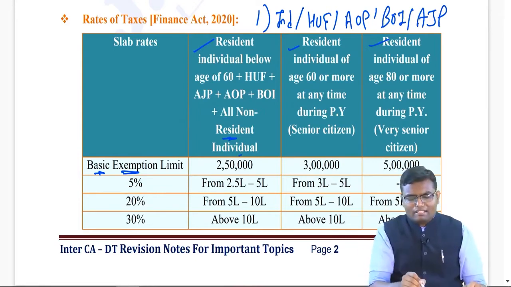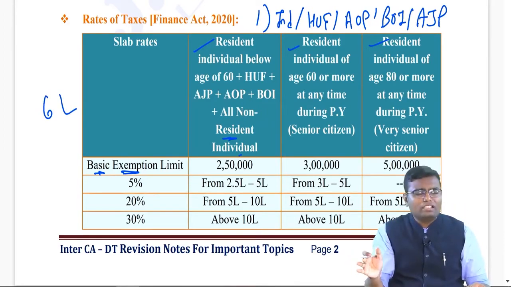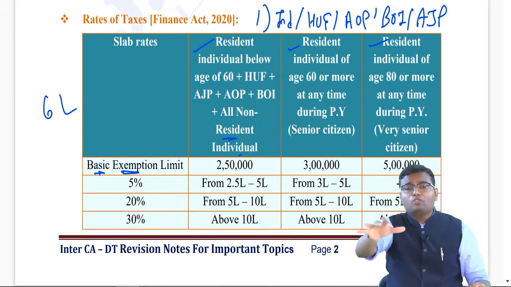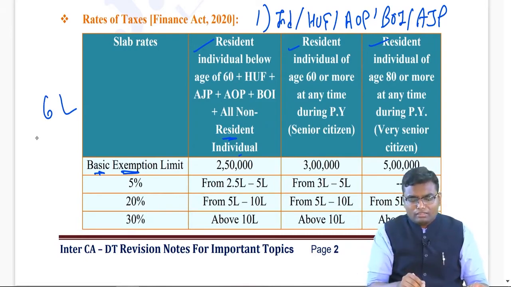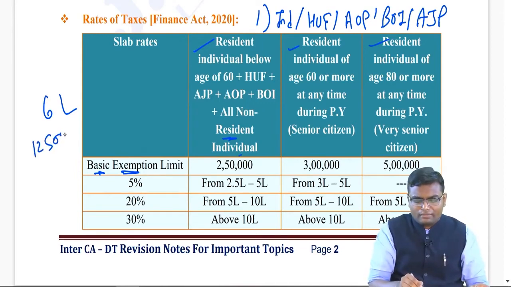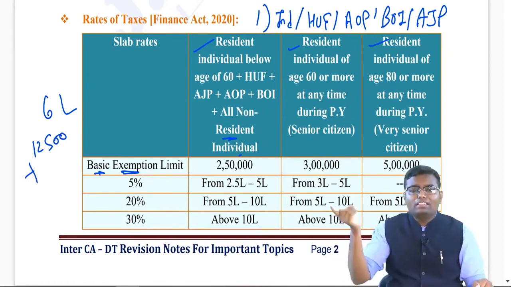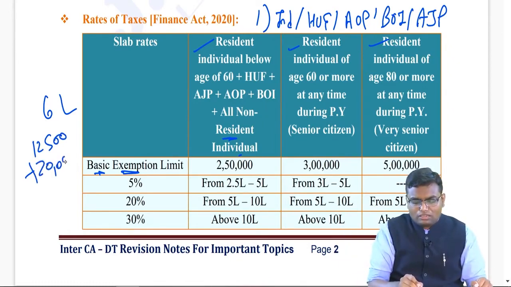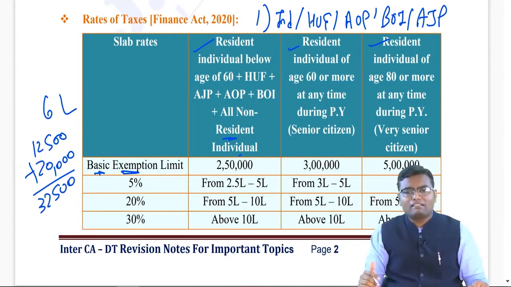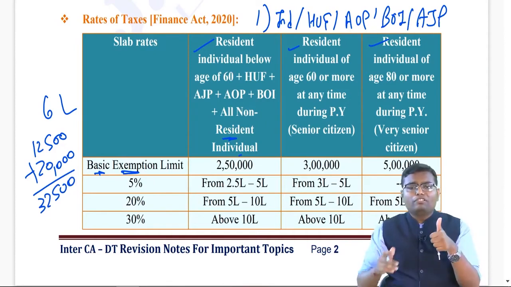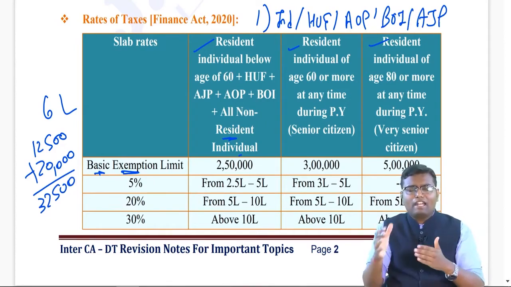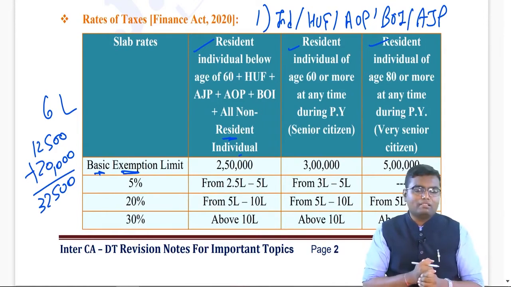So if my total income is, let's say, 6 lakh rupees, up to 2,50,000, the tax will be 0. 2,50,000 to 5 lakh, I have to apply 5%, that is 2,50,000, the difference, multiplied by 5%, 12,500. Plus 5 lakh to 6 lakh, what is the difference? 1 lakh. On that 20%, that will be 20,000. My basic tax will be 32,500, on which I have to apply 4% cess later on. So up to 2,50,000, 0; 2,50,000 to 5 lakh, 5%; 5 lakh to 10 lakh, 20%; above 10 lakh, 30%.